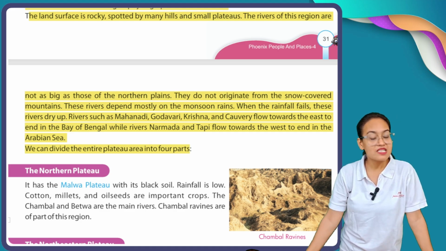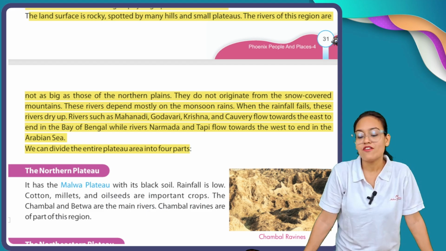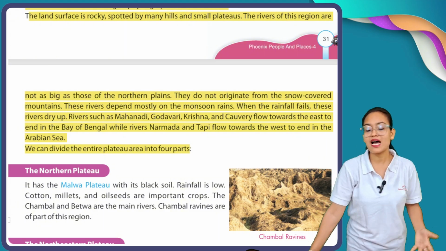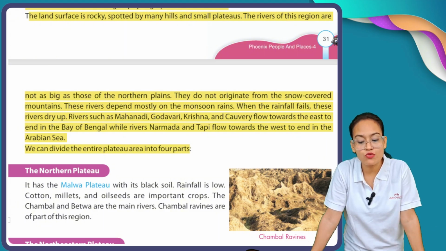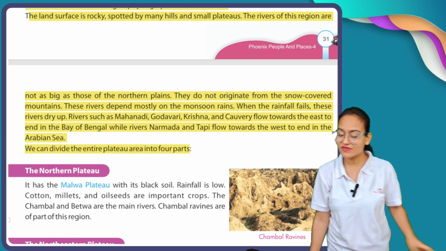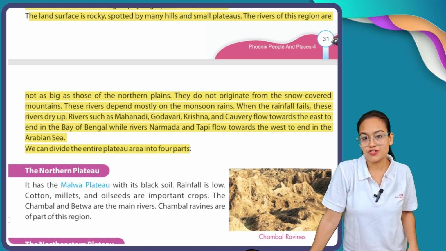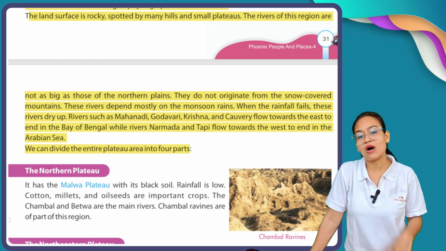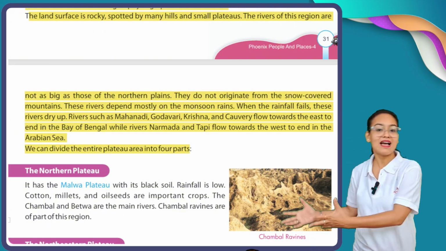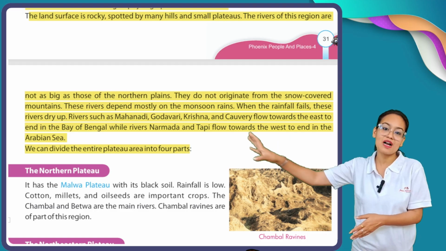Rivers such as Mahanadi, Godavari, Krishna and Kaveri flow towards the east to end in the Bay of Bengal, while rivers Narmada and Tapi flow towards the west to end in the Arabian Sea. My dear students, this is a very important point. All rivers which flow through our country India dump their water at the end of the day in the Bay of Bengal, and the Bay of Bengal is located in the eastern part of India.